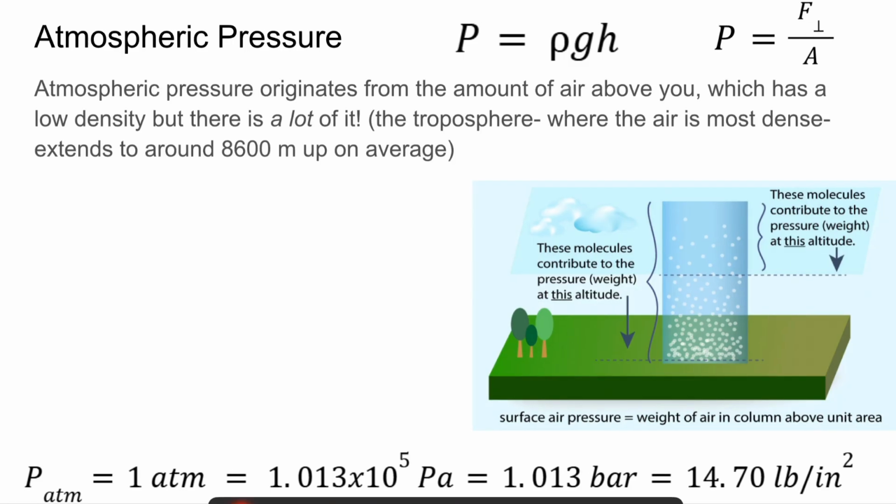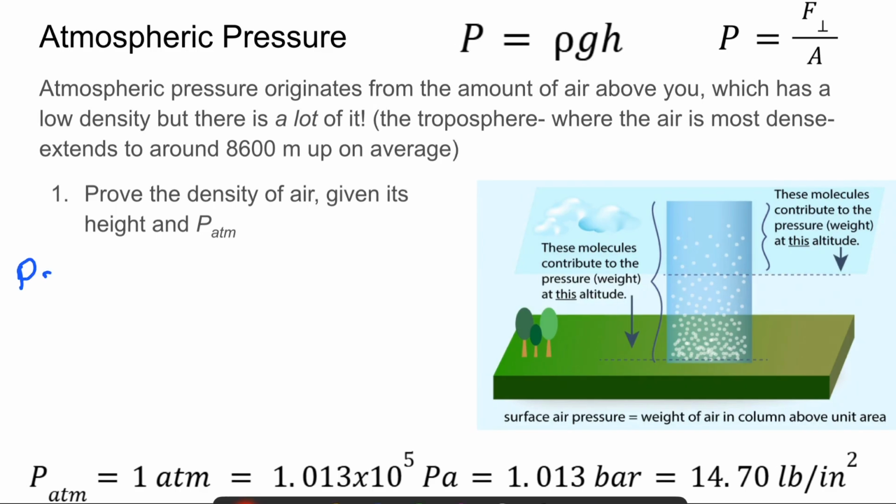Atmospheric pressure originates from the amount of air that is above you, which has a low density, but there is a lot of it. And just as a point of information, the troposphere, which is the section of the atmosphere that we live in, is the lowest and densest portion of the atmosphere. It extends to around 8,600 meters above us. So let's figure out what the density of air is. Remember, it should be about 1.2 kilograms per meter cubed, but let's try to find it.